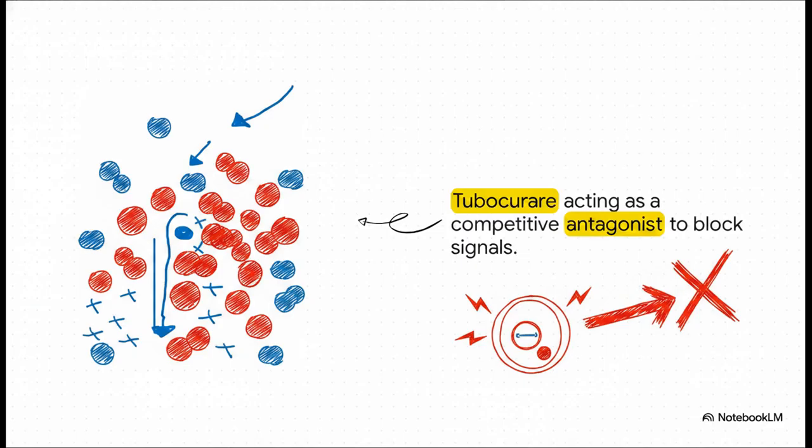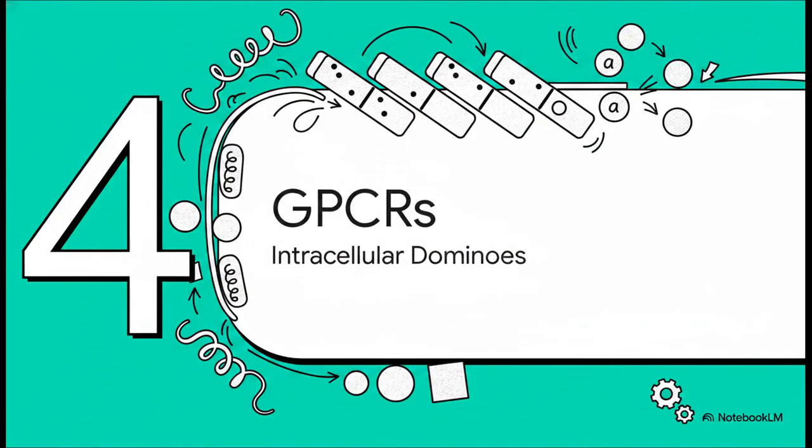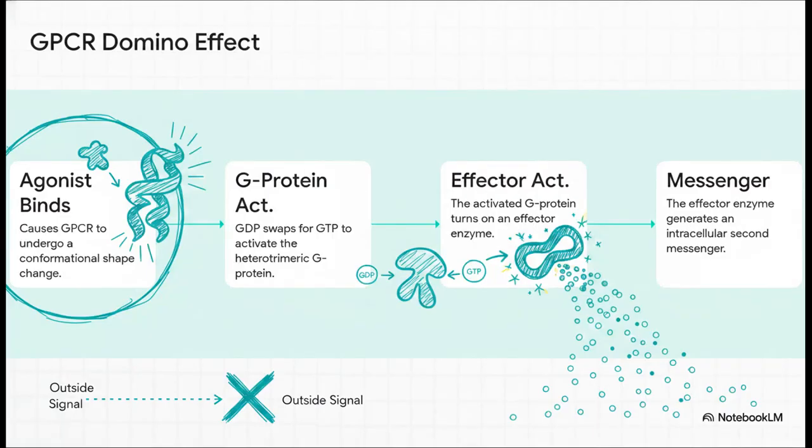In fact, tubocurare is the active ingredient in curare, which is a famous paralyzing agent that hacks your cellular communication network just to shut the whole thing down. All right, Section 4, G-protein-coupled receptors, or the intracellular domino effect. Now, while ion channels are relatively simple membrane switches, GPCRs are a whole different beast.